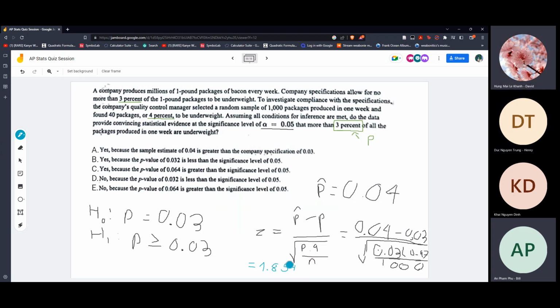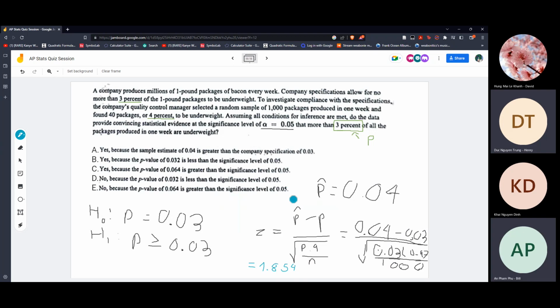So now we're going to use this to find the p-value.